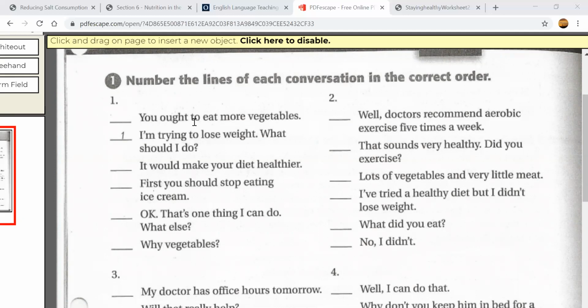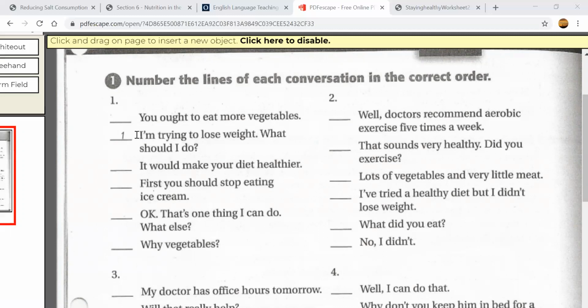So here we have, you ought to eat more vegetables. Ought means you should eat more vegetables, okay? I'm trying to lose weight. What should I do? It would make your diet healthier. First, you should stop eating ice cream. Okay, that's one thing I can do. What else? Why vegetables? Okay, so you can see this is not in the right order. This is mixed. I need you to put it in the right order.